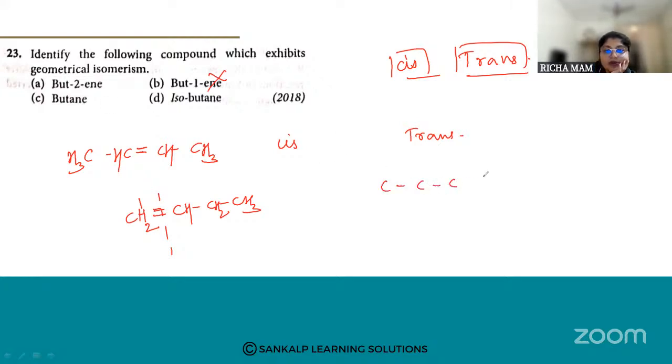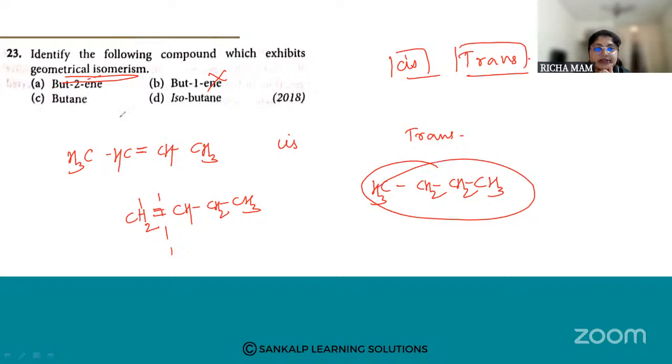Butane is like this: CH3, CH2, CH2 and CH3. Whenever we are observing geometrical isomerism, the necessary condition is that cis and trans forms are exhibited by compounds having a double bond. Here there is a saturated compound, so this is also discarded. Then isobutane, can you form any? No. Here also you cannot form any geometrical isomerism. So we can do it with the first compound.